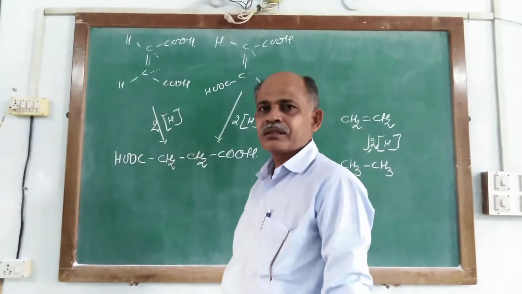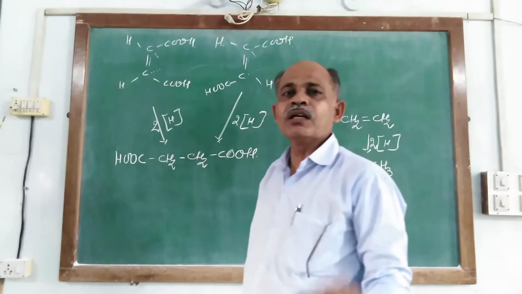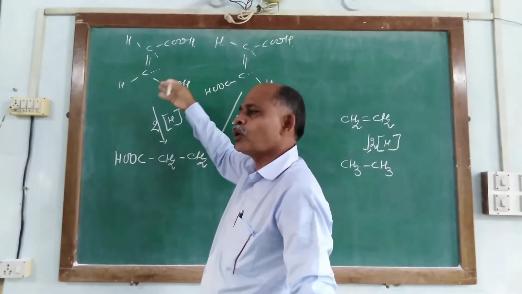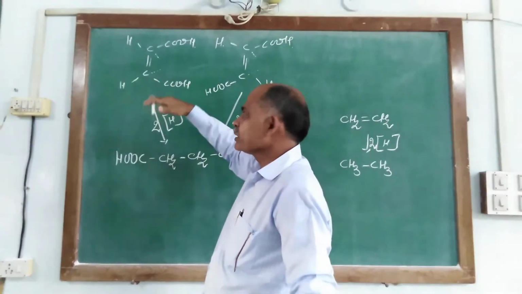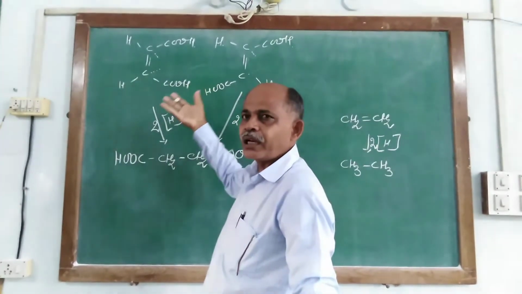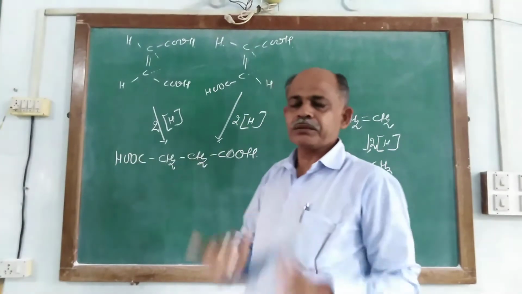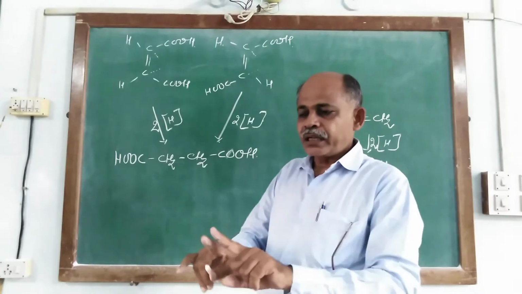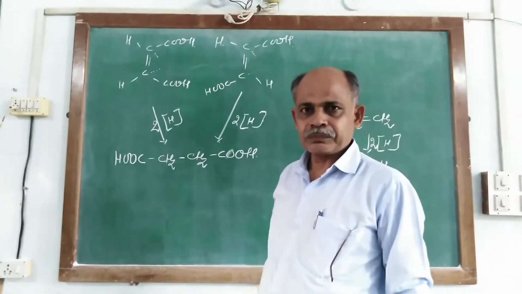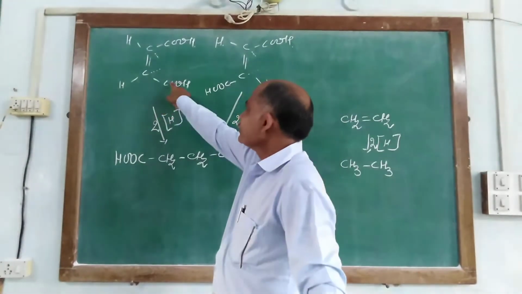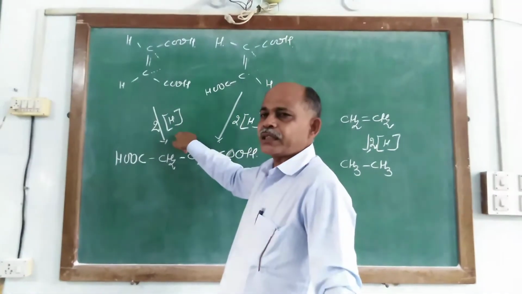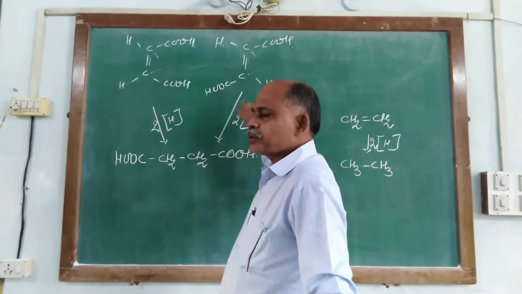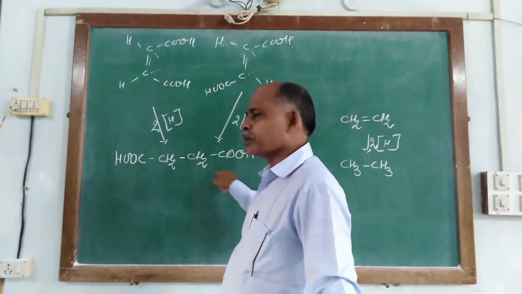that both acids consist of one double bond, the position of the double bond is similar in both acids, and both acids have two carboxylic groups, one at each end. So when these acids react with nascent hydrogen, it gives succinic acid. This acid also reacts with nascent hydrogen, so it also gives succinic acid.